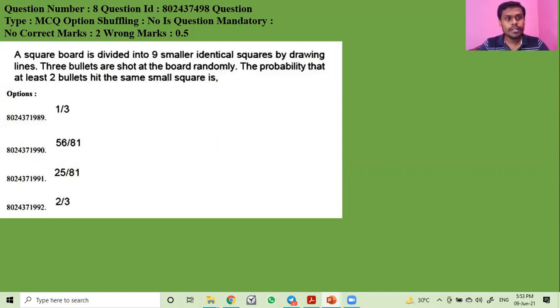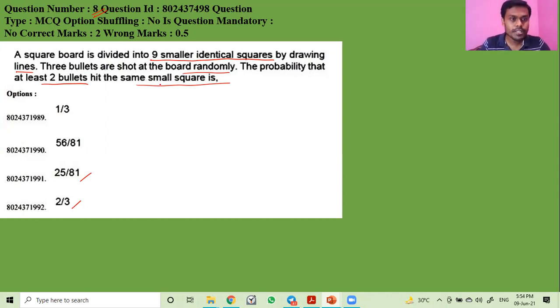This problem is from General Aptitude, from the 2020 June exam, and this is problem number 8. Here the question is: a square board is divided into 9 smaller identical squares by drawing lines. 3 bullets are shot at the board randomly. The probability that at least 2 bullets hit the same small square is: option 1 is 1 by 3, option 2 is 56 by 81, option 3 is 25 by 81, and option 4 is 2 by 3.